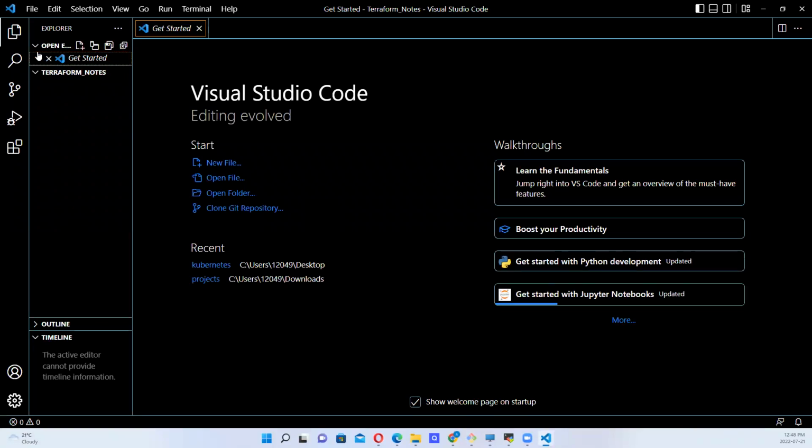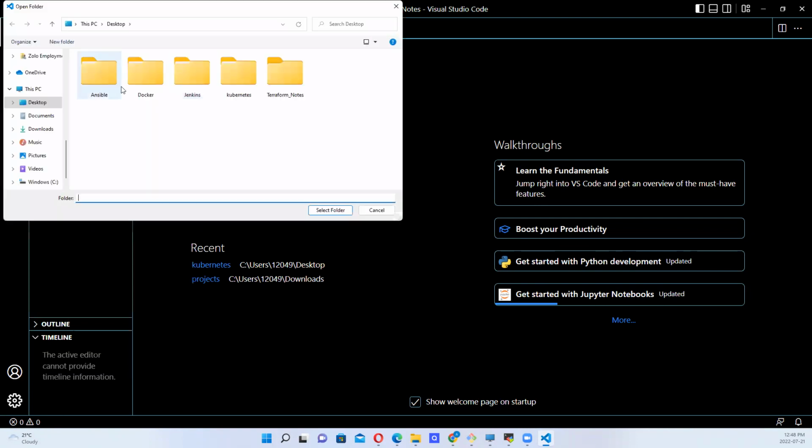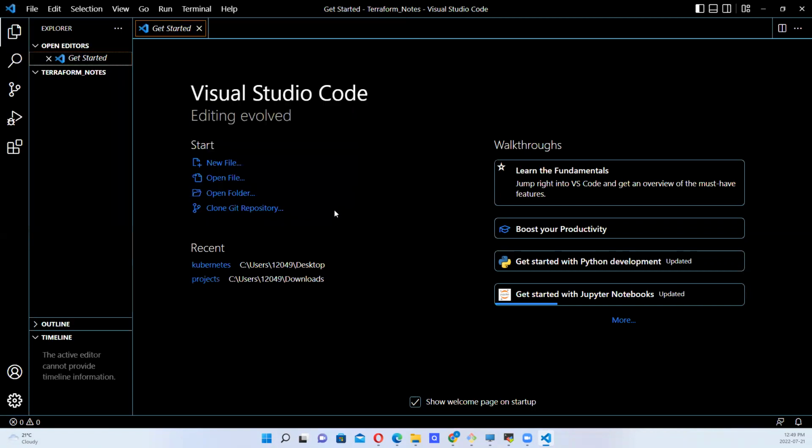I have a file, right? On my desktop, let's see, file, open folder. I have this directory called Terraform Notes. So it's blank at the moment, and I want to be able to put stuff in it.